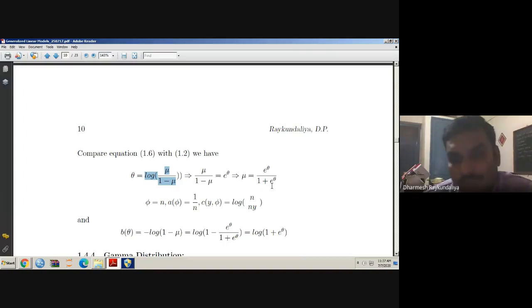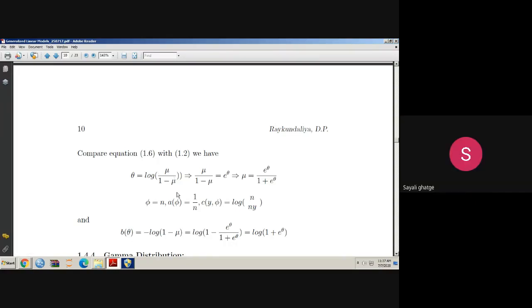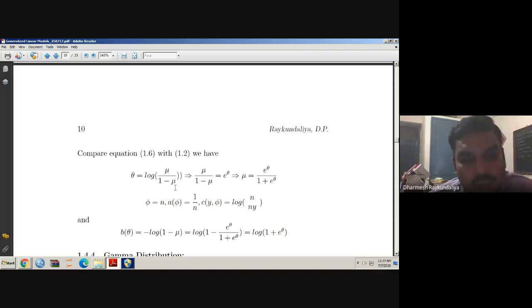The reason is that the form of the link is logistic. And this is the expected response, that is the probability. The form is e raised to theta upon 1 plus e raised to theta, and this is the form of a logistic distribution. That is how the link is known as the logistic link or logit link, and the model is said to be logistic regression. But in short, if I wish to apply logistic regression, I should know the value of theta and the value of b theta, because to estimate the parameters I require the forms of theta and b theta.